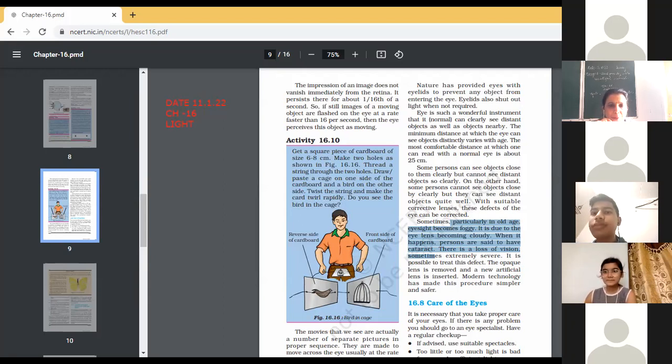The eye lens becomes cloudy, and that disease is known as cataract. Cataract means there is a loss of vision. Sometimes when it becomes severe, surgery is the option, and that lens is replaced. Now various techniques are there. It's very simple to go for this procedure, and it is simple as well as safer.